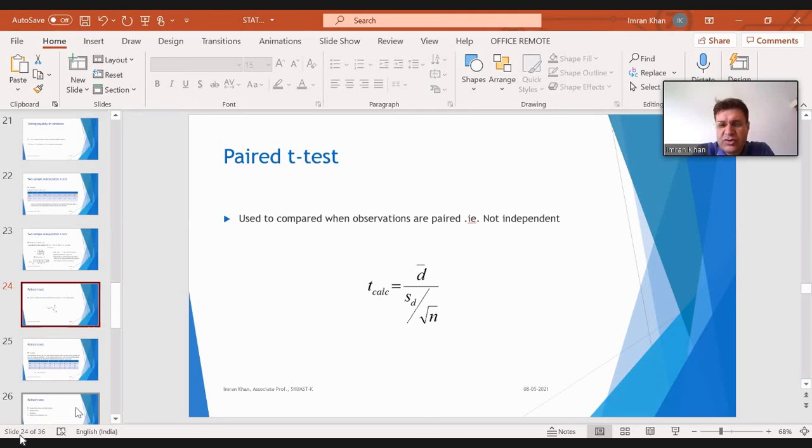The observations will be paired at that time, not independent. In that case, we use the test which we call the paired t-test. This is the formula for the paired t-test: T is equal to d bar upon SD upon square root of n. We will see what d bar and SD mean in this example; we have an example for this.